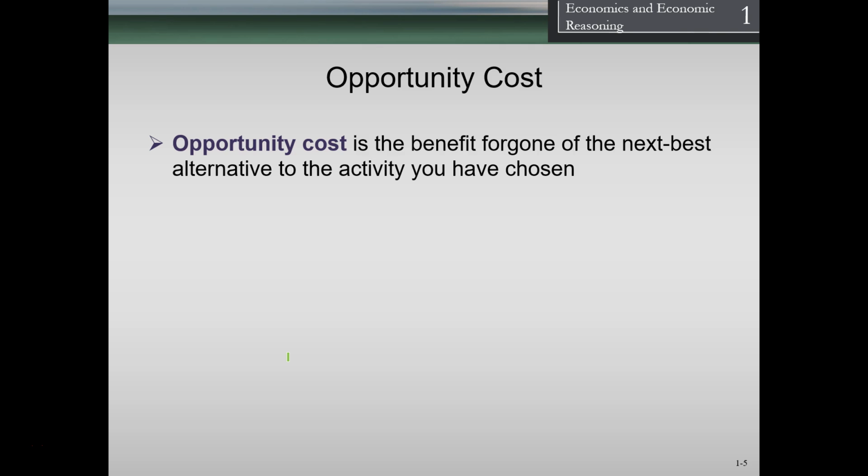For example, even if we got a free movie ticket to go to a movie and we went to the movie, we still have the opportunity cost of the second best alternative that we could have done with basically the 3 hours at the movie. If we went to the movie, we couldn't be home studying, or we couldn't be at the beach or whatever. That second best choice is what we gave up in order to do something. So there's always going to be some type of opportunity cost.